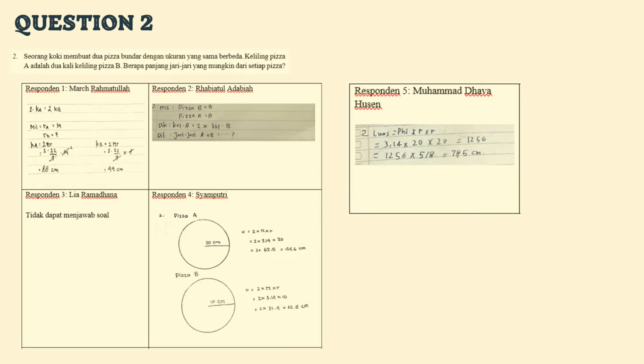Okay, for question number 2, we can see the answer. Respondent 1 and 4 have been able to work on this question very well. And respondent 2 and 5 have been able to work on this question very well, but there are still a few mistakes. And respondent 3 cannot do the question very well.